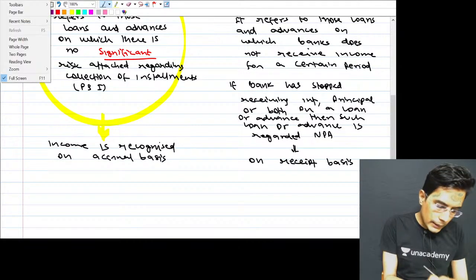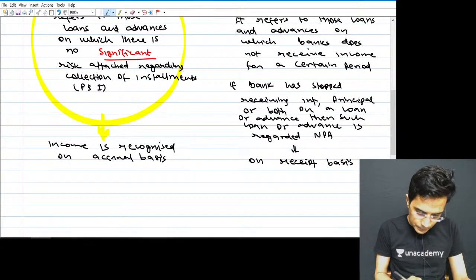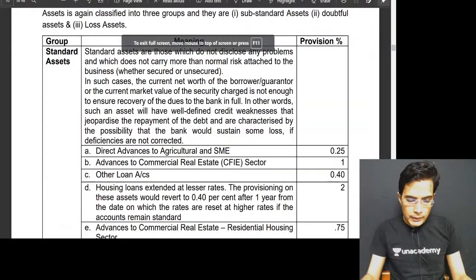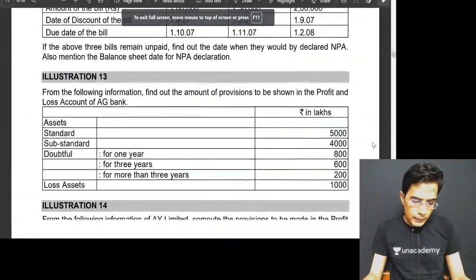Let us understand this concept with the help of an example.